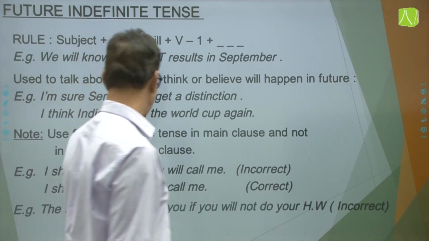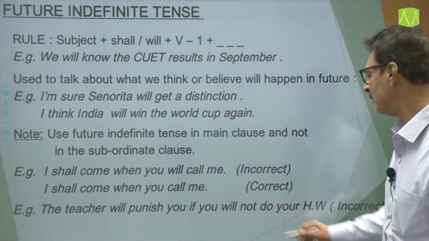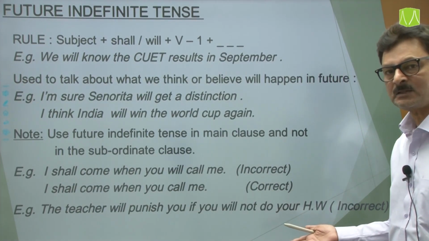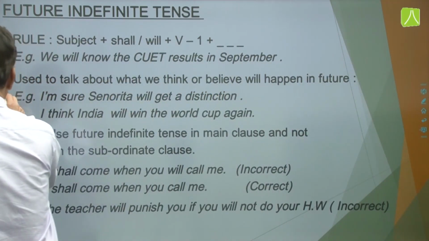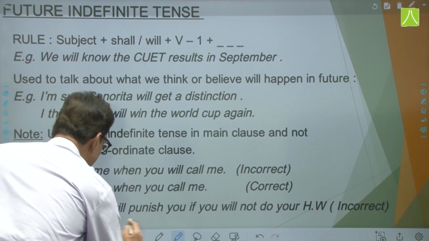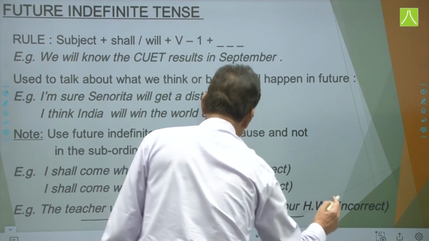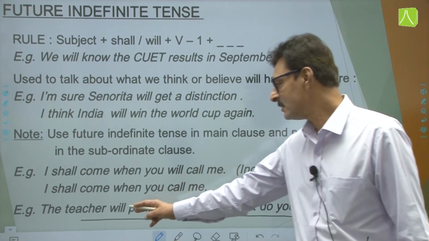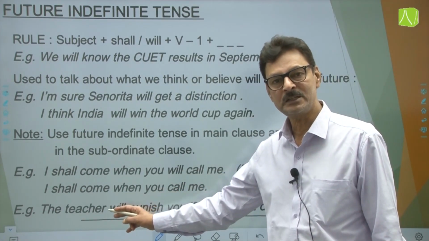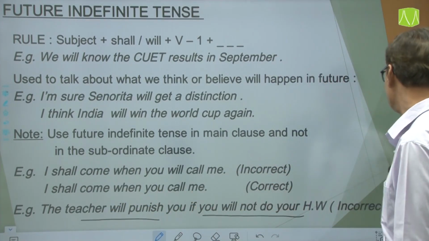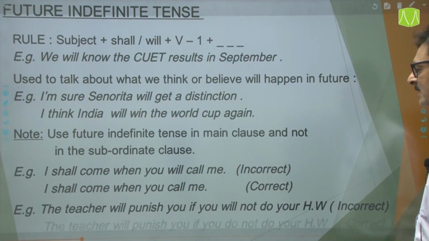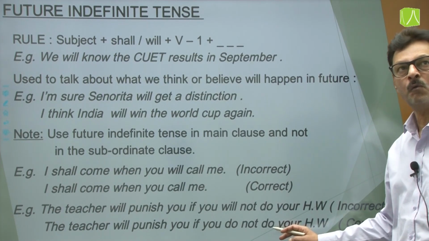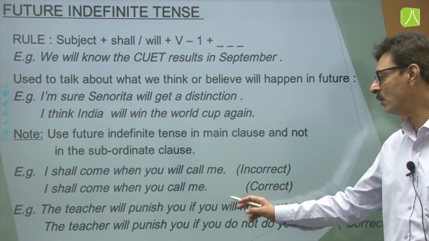Moving on with the next tense. Example ले लो: the teacher will punish you if you will not do your homework. How do you rectify this? कैसे इस sentence को correct करोगे? Again in this sentence, if you just see two future clauses, the teacher will punish, you will not do your homework. ये एक गलत तरीका हो जाता है. If this is the main clause, इसके अंदर future tense use किया है, the other will be present simple. So how do you rectify this sentence? इसका सही sentence क्या है? The teacher will punish you if you do not do your homework. This is the correct sentence for this one.